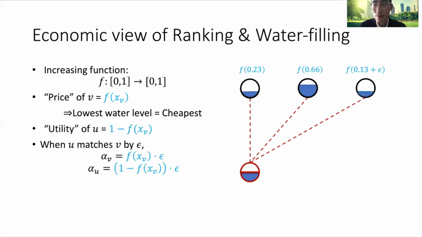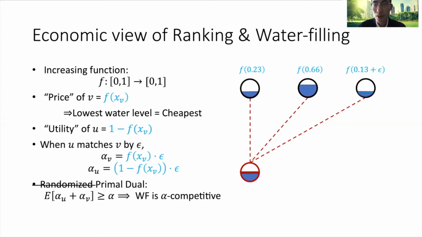Remember that we match vertices continuously. So when u matches v by an epsilon fraction, we share the gain: alpha_v takes f(x_v) times epsilon, and alpha_u takes (1 minus f(x_v)) times epsilon. After this step, v raises its price from f(x_v) to f(x_v plus epsilon).